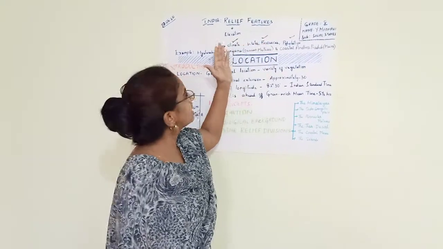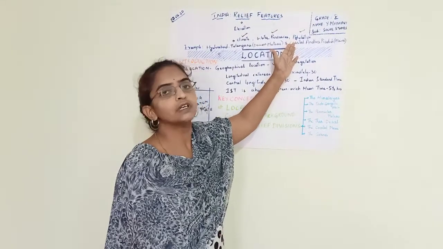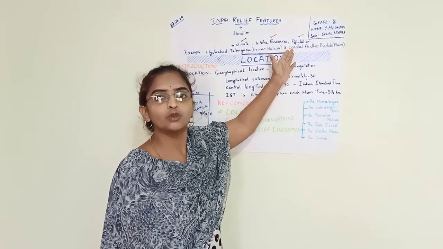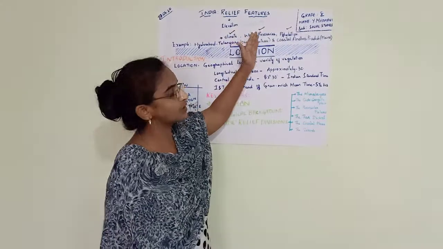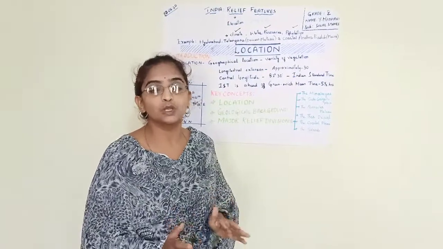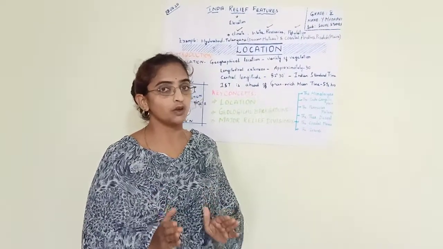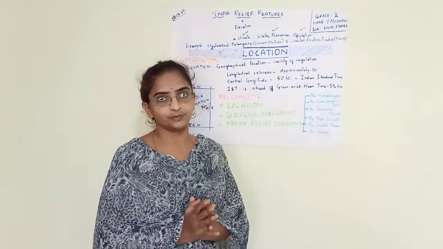These three are the determinants of the relief of that region. Why do we talk about climate, water resources and population? Because these are the three subsequent topics that you are going to learn in your social textbook.